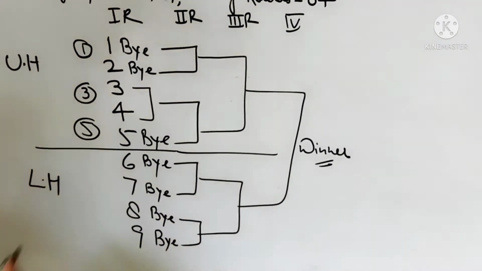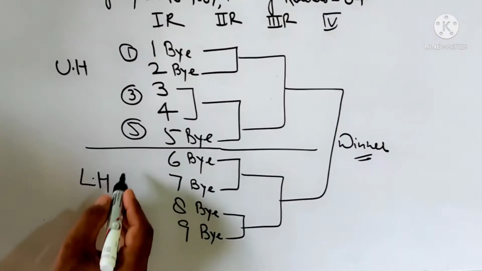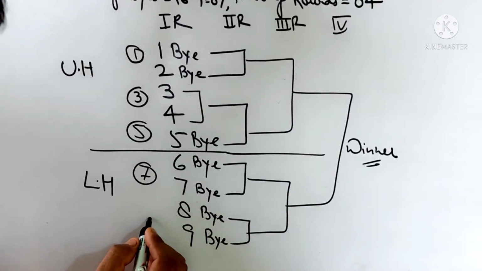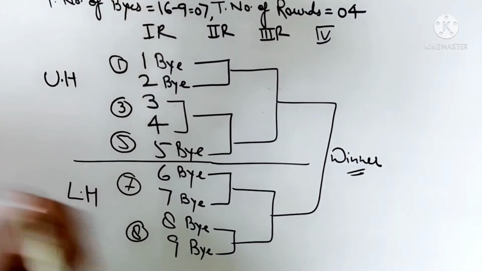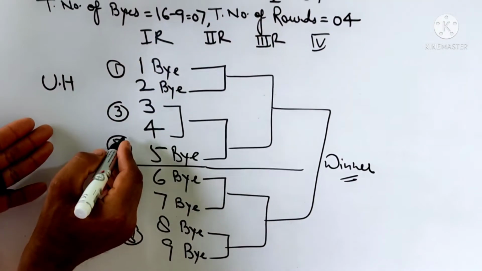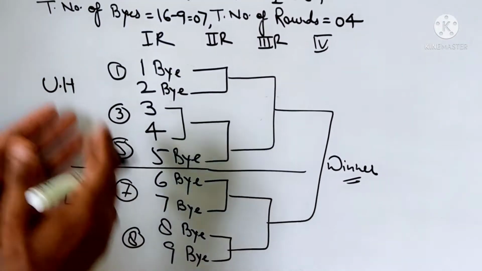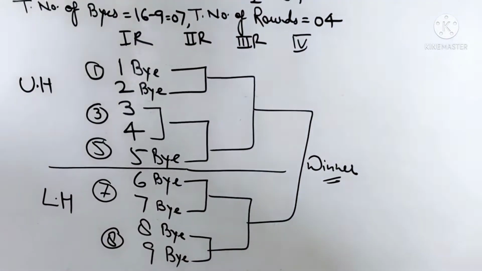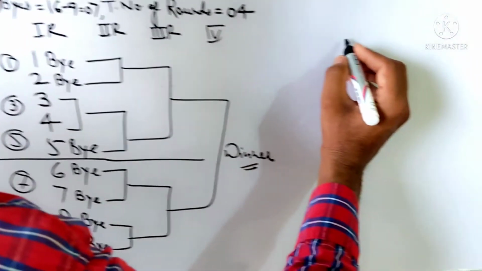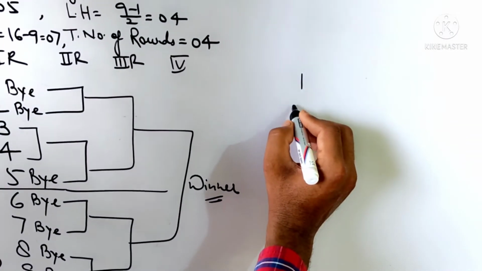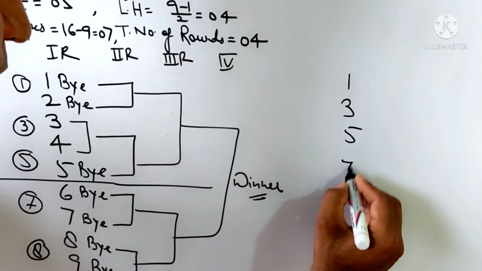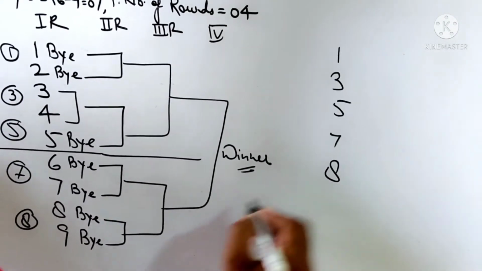Next, 7 and 8. The first round defeated teams get one other chance. Team numbers 1, 3, 5, 7 and 8.